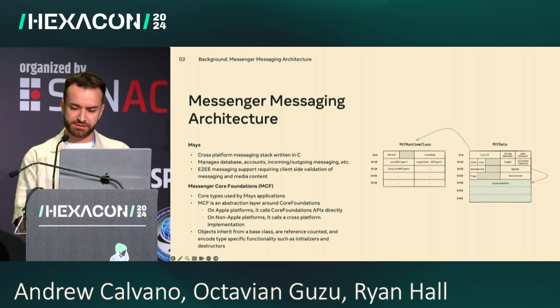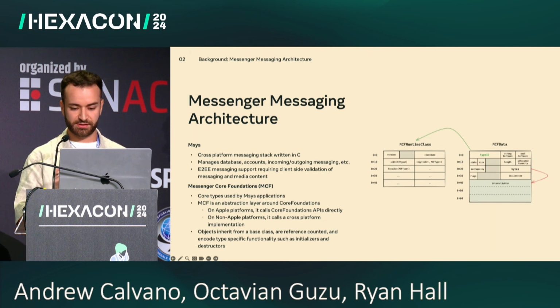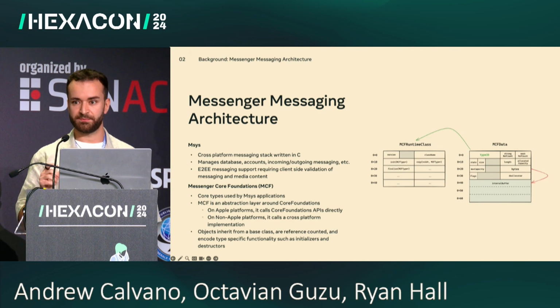For object management, the app uses the MCF framework, which stands for Messenger Core Foundation. On Apple platforms, it is a layer over the Core Foundation. On non-Apple platforms, it is an in-house cross-platform implementation. All MCF objects inherit from a base class. They are reference counted, and they encode type-specific functionality, such as initializers and destructors. The image on the right shows an MCF data object, which is basically an arbitrary length buffer. Its type ID is a pointer to a vtable for its MCF runtime class that contains the relevant initialize and finalize function pointers.